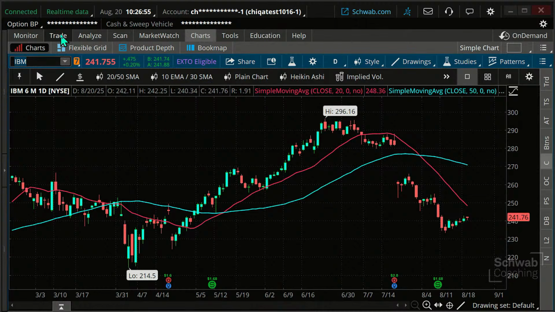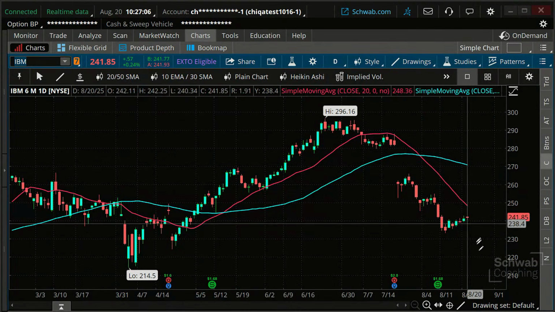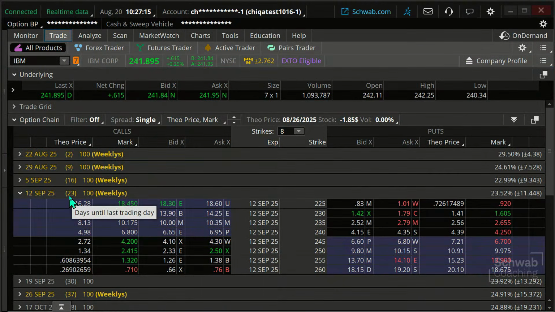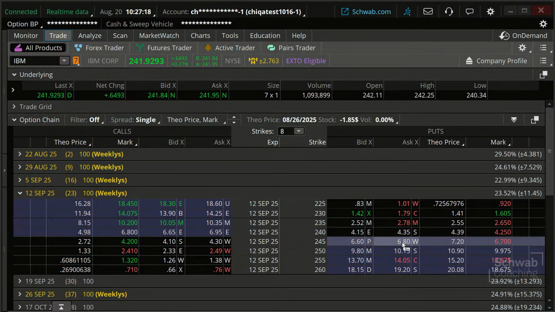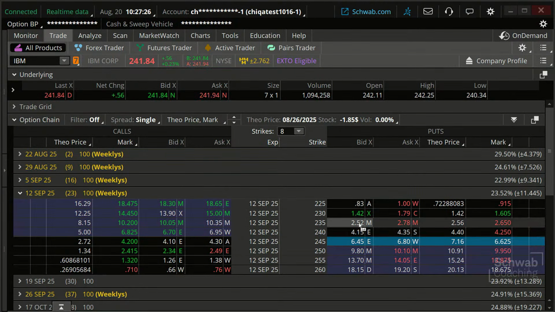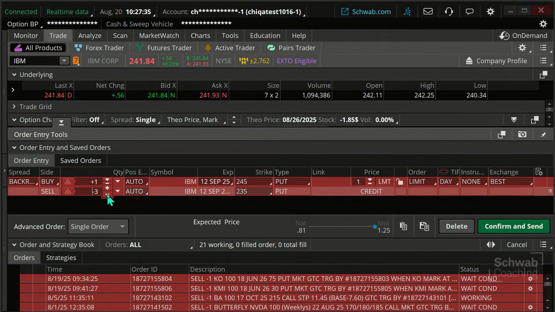So let's go here. I'm going to go to IBM. I'm not expecting this to be a really long-term move. I mean, the last few moves down have just taken maybe a week. So I'm not going to go out that long on this. I'm going to go out 23 days. And I'm going to buy a 245. I'm going to look to sell a 235. Hold down my control key. Let me just make sure I've, come on.